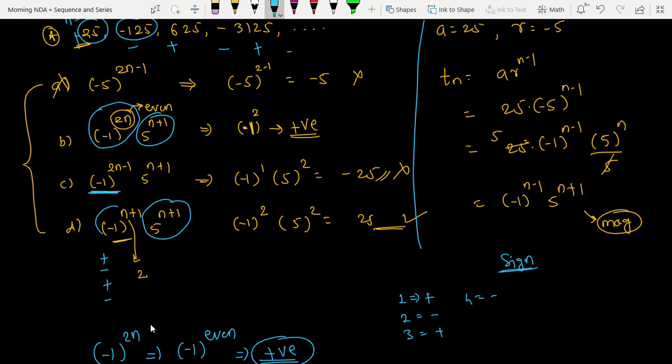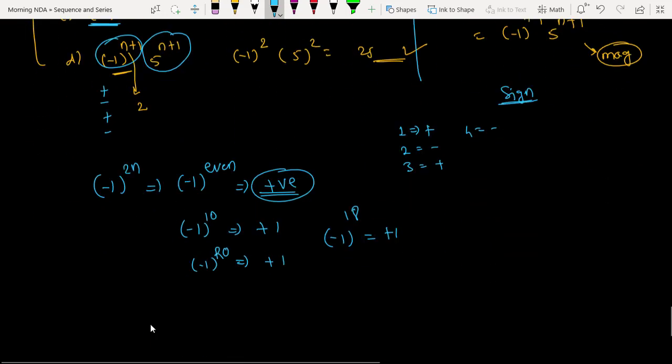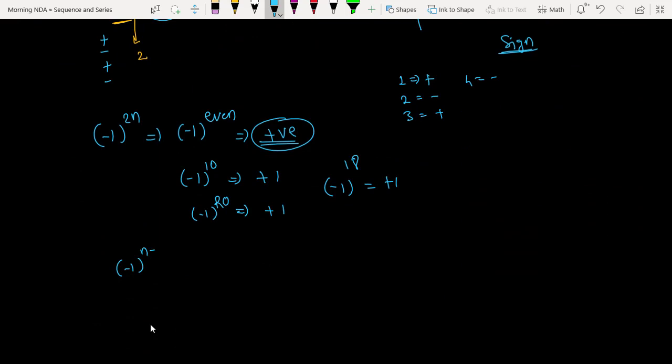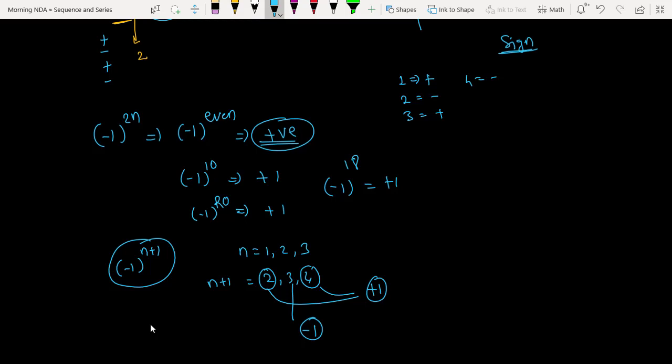But in option D, it is n plus 1. Minus 1 to the power n plus 1. You take any value of n. If I take n equals 1, 2, 3, what will be n plus 1? 2, 3, 4. Yes, sir. So this is even, this is even. For these two even numbers my answer is what? It is a positive one. But for this 3, my answer is what? It's a negative one. So this sequence is giving me plus minus, but this is giving me only plus. That is the difference between these two. Yes, sir. Got it.